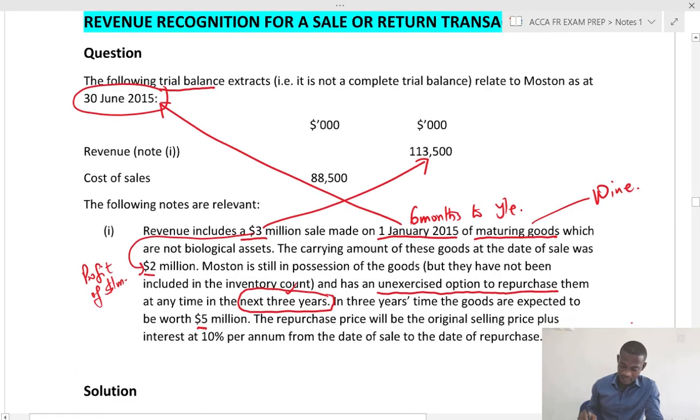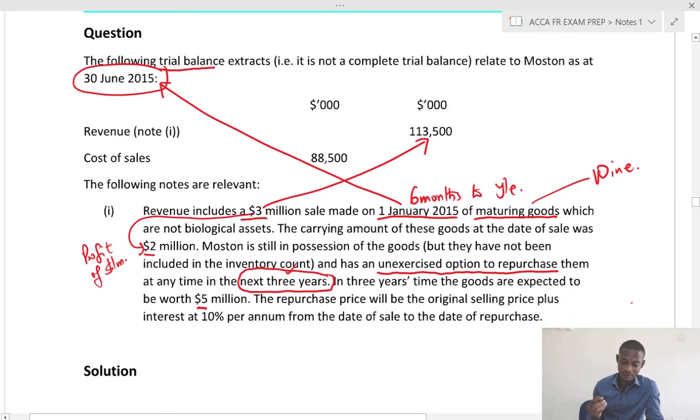So what it means is that in accounting for revenue in the current year end, the substance of this transaction is that Mostel have gone for a loan and have used the maturing inventory as a security or as collateral. So we say it's a secured loan.